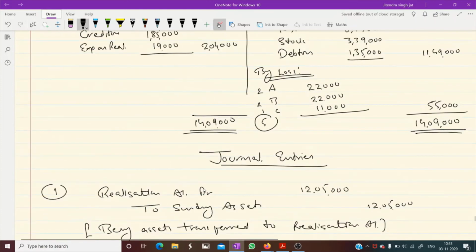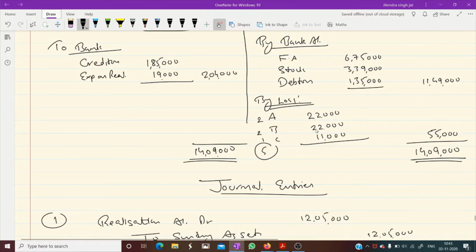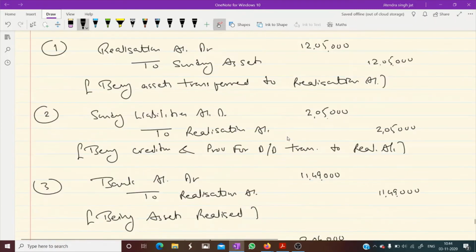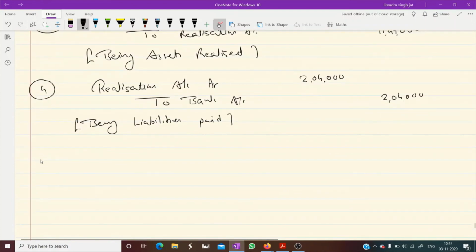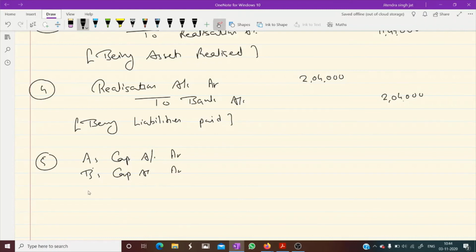Then at the end you need to pass the entry for loss or profit. Here the loss is given on the credit side, which will be transferred to the partners' capital accounts. So A's capital account debit, B's capital account debit, C's capital account debit, to realization account.